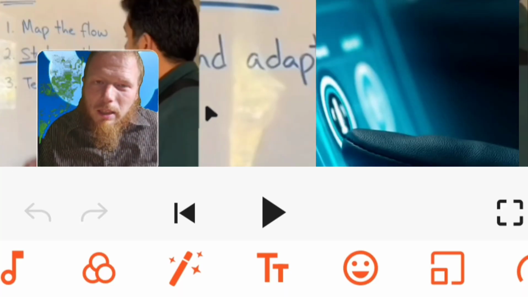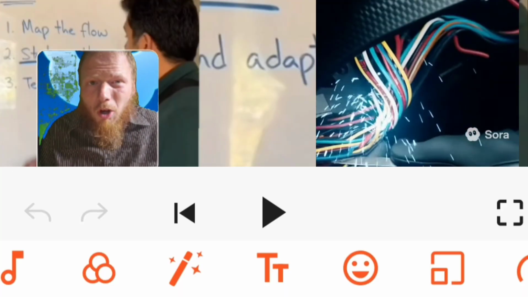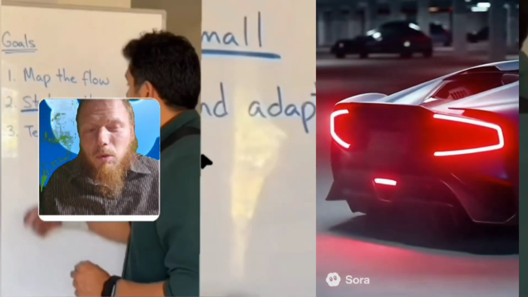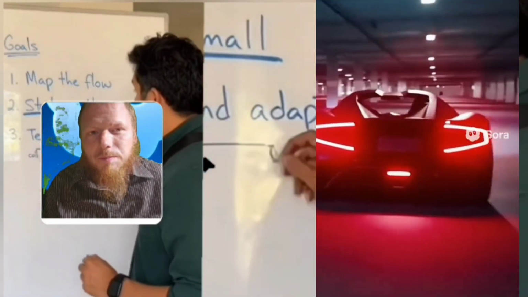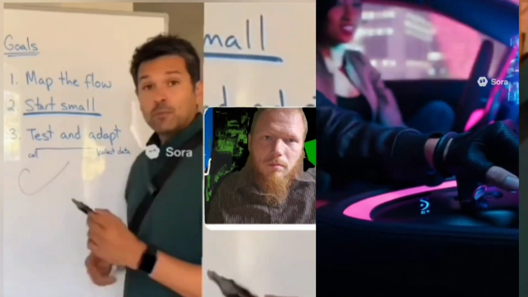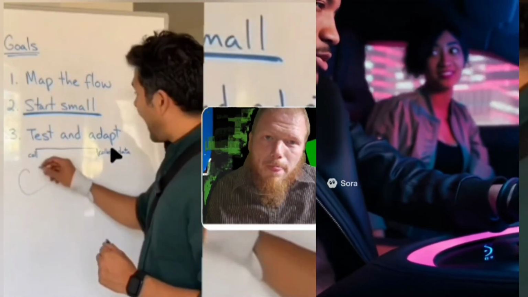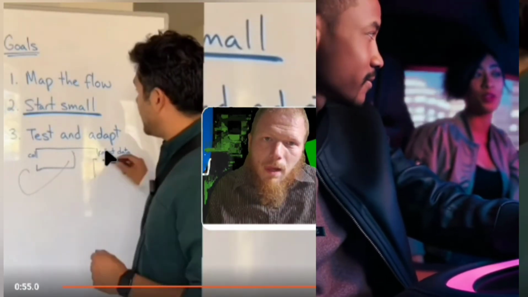Okay, continue. So first we're going to start small and set the setting, and then we're going to have to pick up. Point 3 says test and adapt. After we have a small version running, we gather real data, what people actually do, not just what we hope they'll do. I like to write that down here.